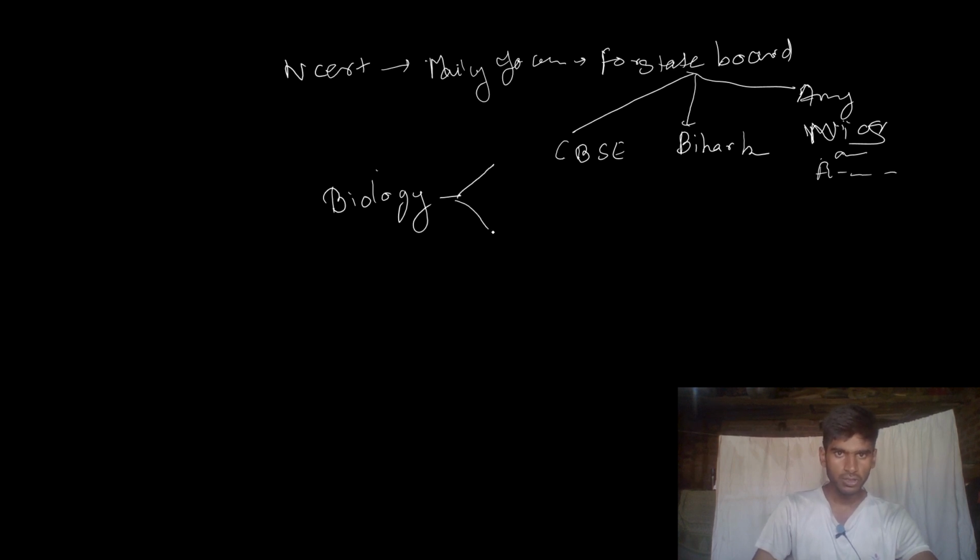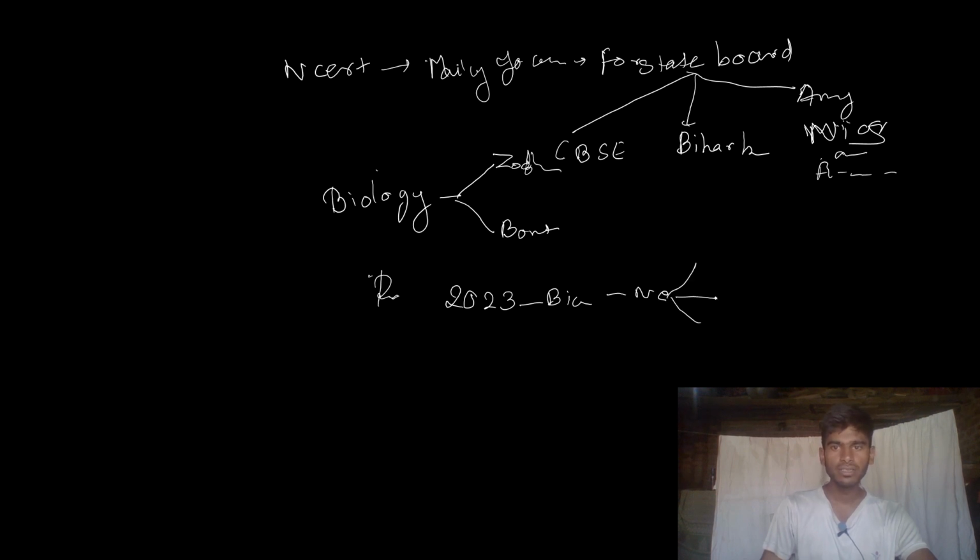So biology has two parts: one is zoology and the second is botany. You already know there are some reduced chapters in biology. When you see the 2023 biology textbook in NCERT, those chapters are mentioned. But when you buy it now, as in 2024, there is a mention of some reduced chapters.